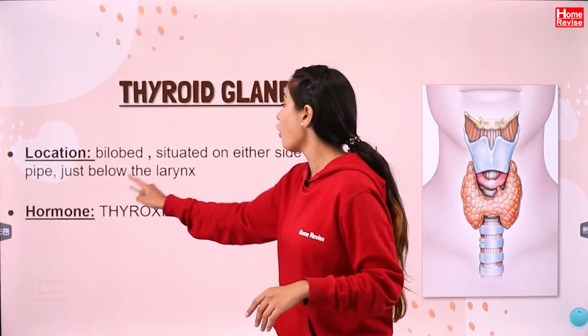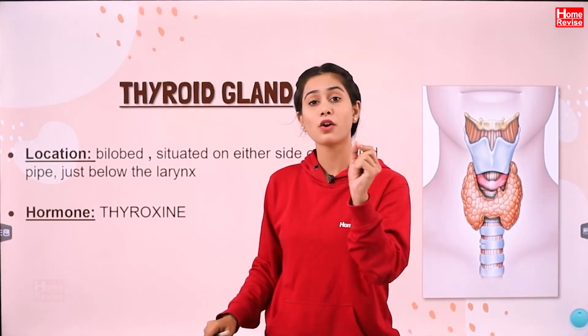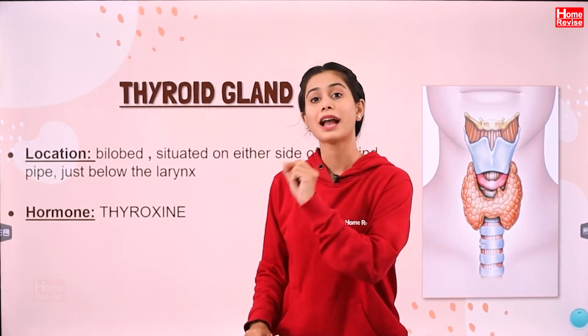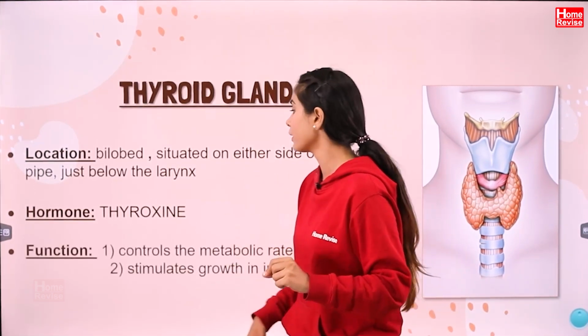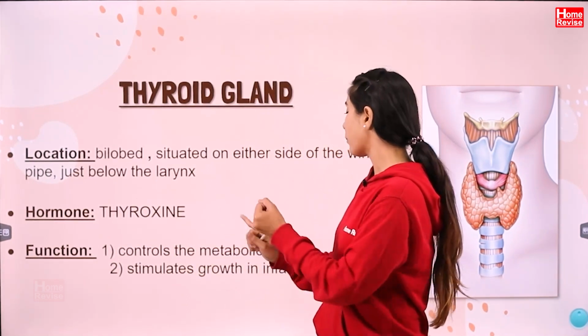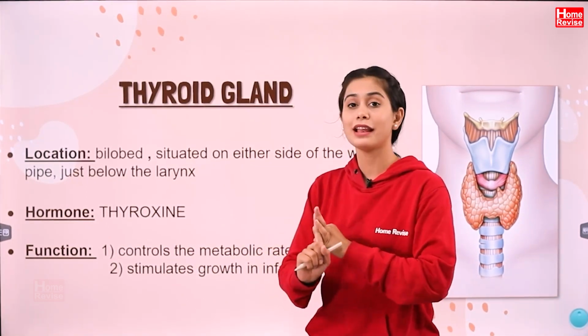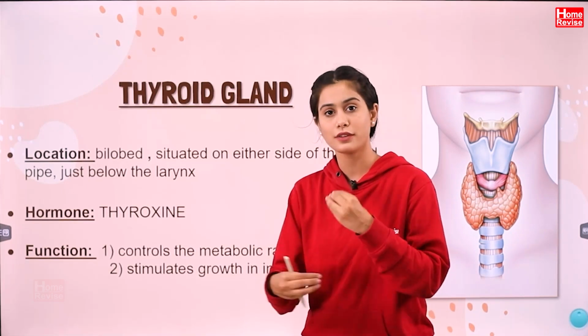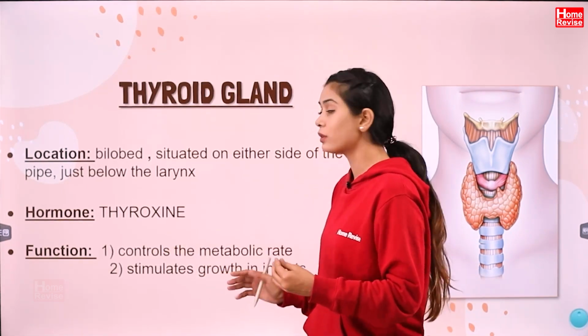Next, the hormone which it produces is known as thyroxine. So, thyroid produces thyroxine. Is that clear? Okay. Function: controls the metabolic rate, stimulates growth in infants. Very important. Just in short, we are summing up everything. Controls the metabolic rate.